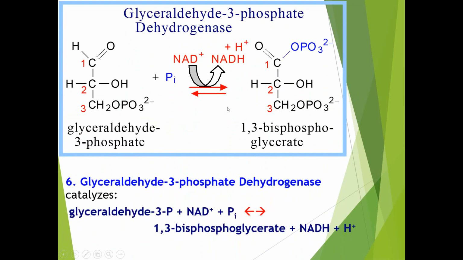So the next step of glycolysis, step 6, where the glyceraldehyde 3-phosphate molecule gets converted into 1,3-bisphosphoglycerate. Here a dehydrogenation reaction takes place. The glyceraldehyde 3-phosphate dehydrogenase enzyme is essential for the conversion of glyceraldehyde 3-phosphate to 1,3-bisphosphoglycerate. So here one NAD molecule gets utilized and converted into NADH.